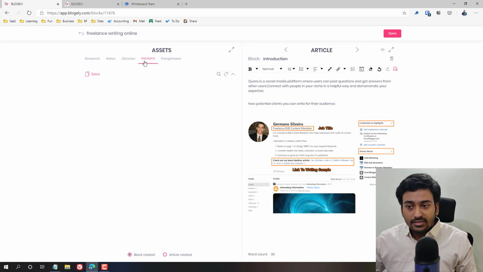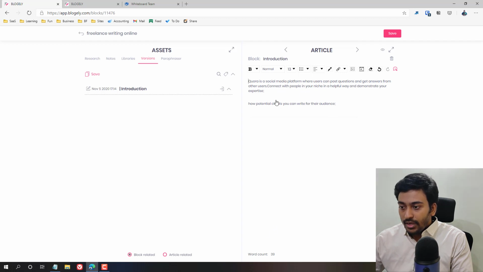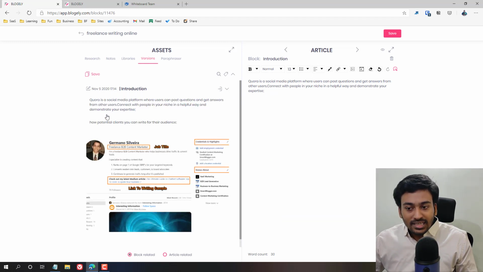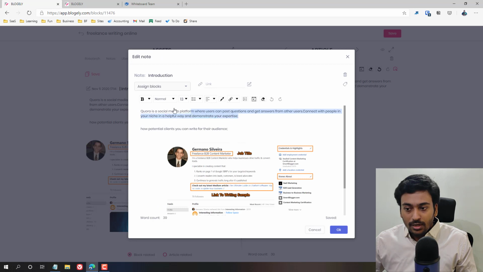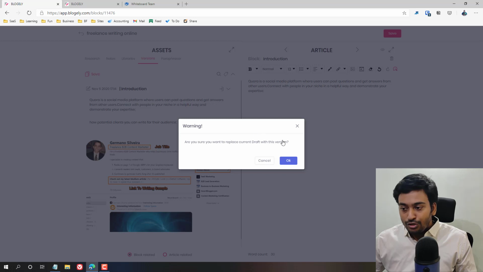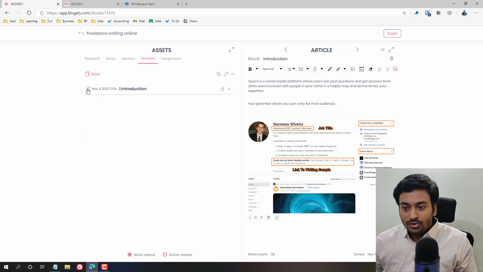In that case, come here and click on save, and now you can see it has saved a version. Now I do any crazy edits. Let me remove this and do this, and I suddenly realize, okay, this is not something I wanted. I want to bring the saved version. I can see the entire saved version here. If I go here, I can bring it, or if I wish to fully transfer it, I can do that also, and it will show a warning that it will completely replace whatever is inside here. I click on OK. Now I've got it. Simple as that. So that option is available.